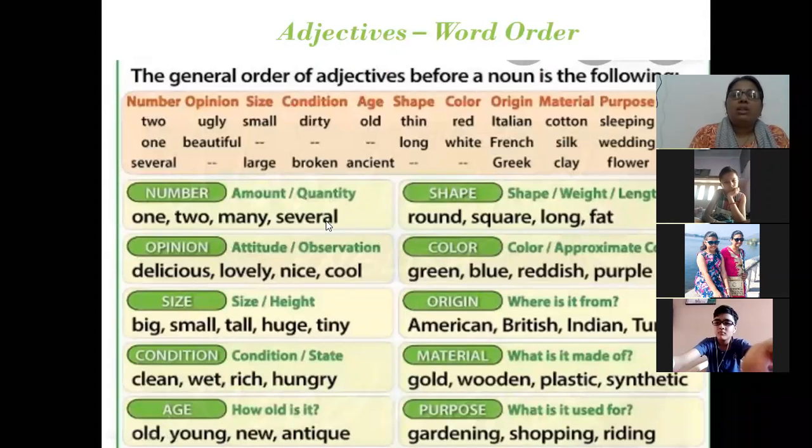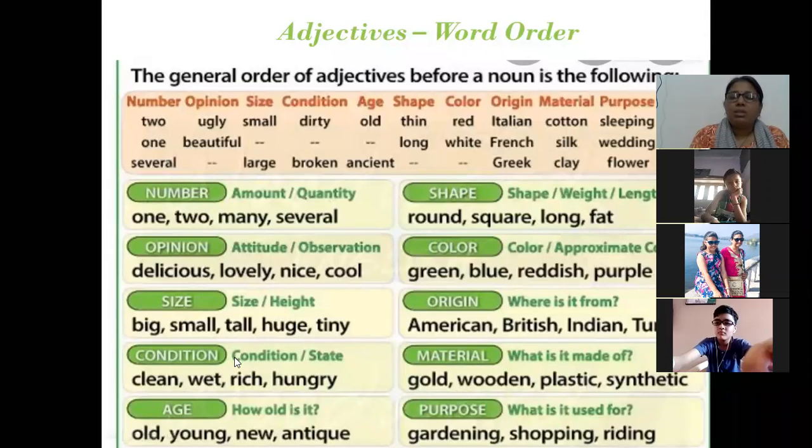Now, the general order is as follows. You can see this is called adjectives word order. When there are more than one adjective in a sentence, we will follow this order. Now this order is, I'll just go through it. See, first is number. It can be amount, it can be quantity. Second is opinion, that is attitude or observation. Third is size, that can be height also.